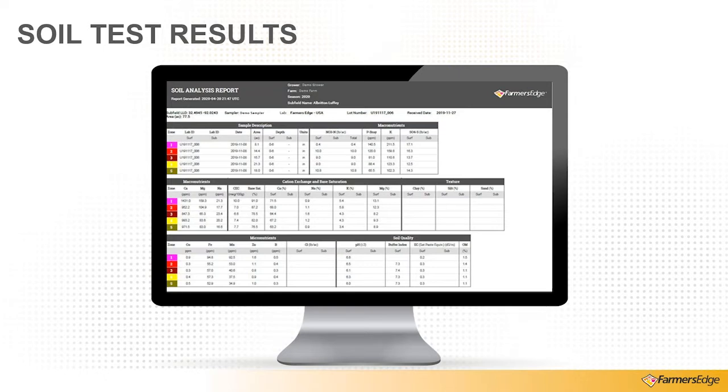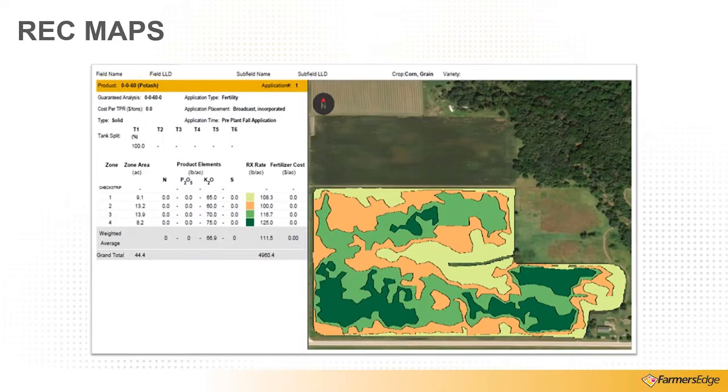From there we can make a recommendation, a rec map, which might be a variable rate map, and we can turn this rec map into a spread file that we can take out to the field.